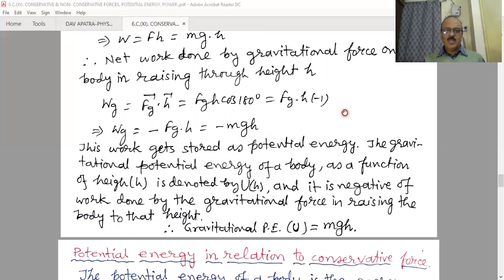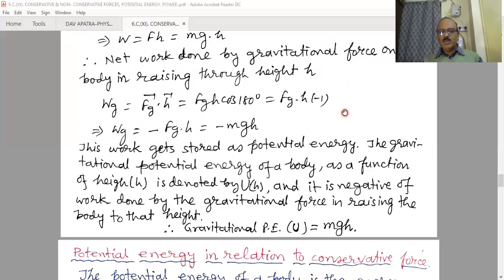Therefore, when we talk about the change in the gravitational potential energy, for the reference we are taking the gravitational force. Therefore, the negative value of the work done by the gravitational force is the change in the potential energy. We can understand it in another way.